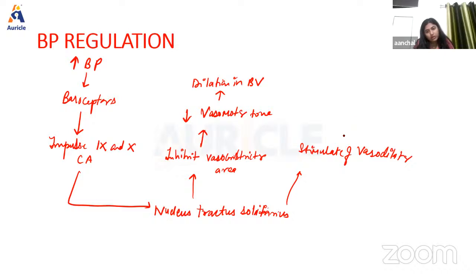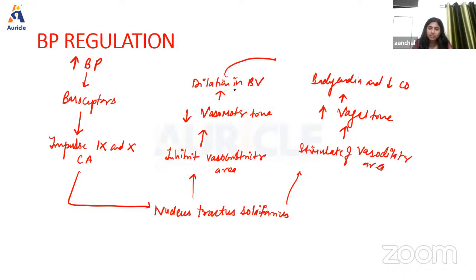And stimulation of the vasodilator area will cause an increase in vagal tone. If there is an increase in vagal tone, it will be responsible for bradycardia and reduction in cardiac output. So both dilation of blood vessels and decreased cardiac output will cause a decrease in BP, and there will be normal blood pressure. Okay, so this is the mechanism that occurs by baroreceptors. So this is the baroreceptor mechanism.